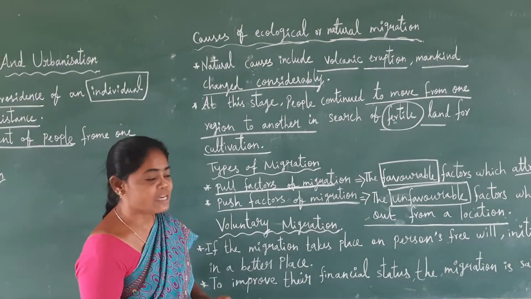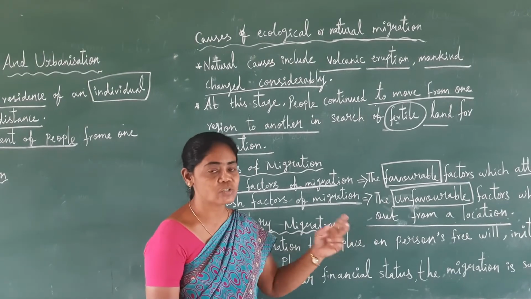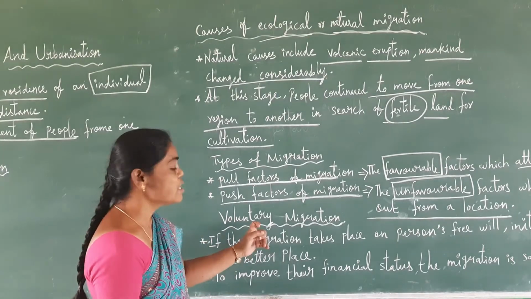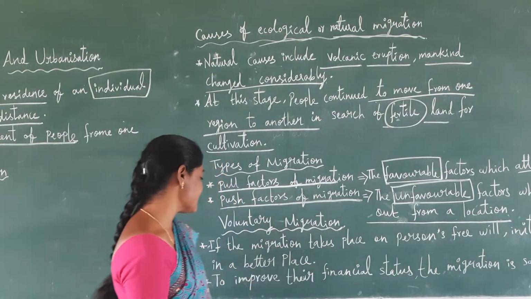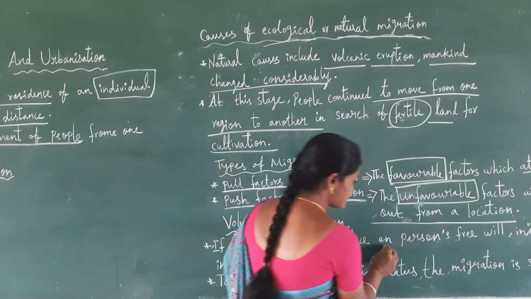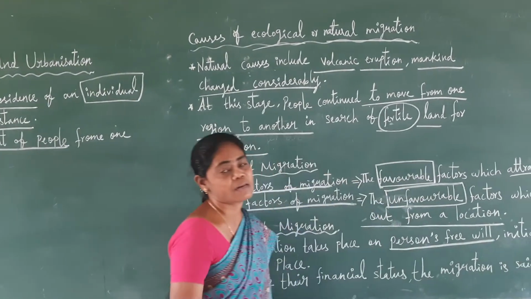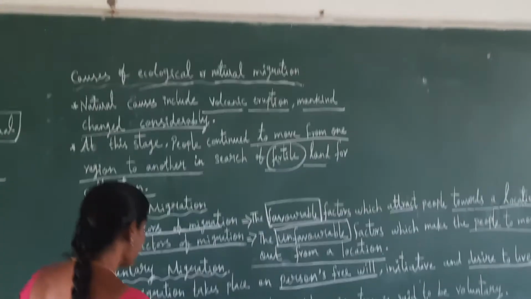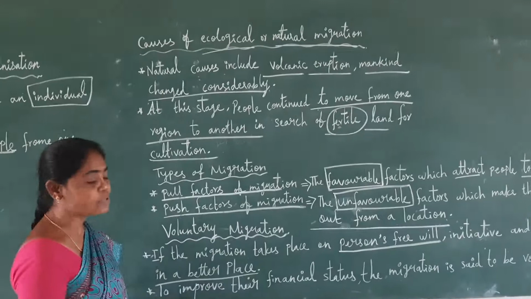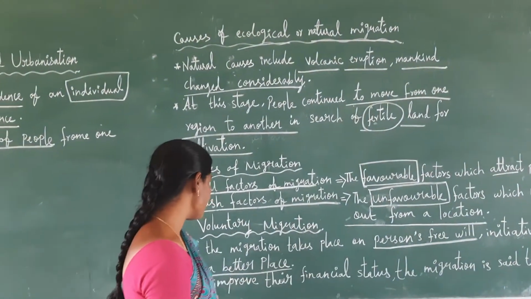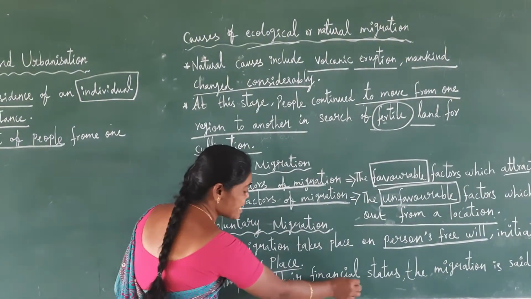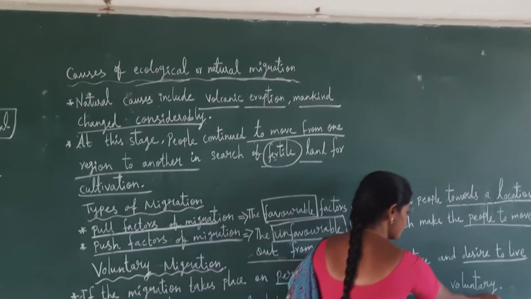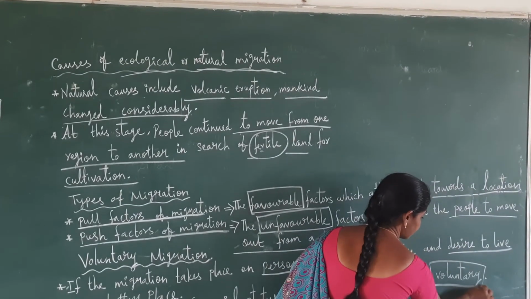Next we will come to voluntary migration. There are two types, voluntary migration and involuntary migration. Now we will see voluntary migration. If the migration takes place on a person's free will, initiative and desire to live in a better place, to improve their financial status, the migration is said to be voluntary migration.